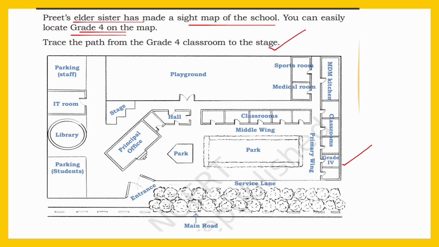You have to trace the path from the grade 4 classroom to the stage. See, here you can see the stage. Can you trace the path? You would use your finger or a pencil to draw a line showing a possible way to walk from the grade 4 classroom all the way to the stage. I will show you the path. See, this is the path.